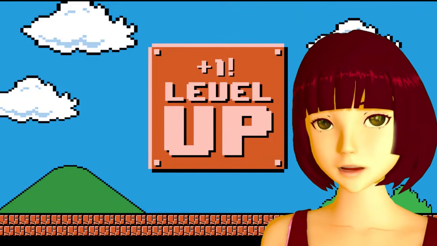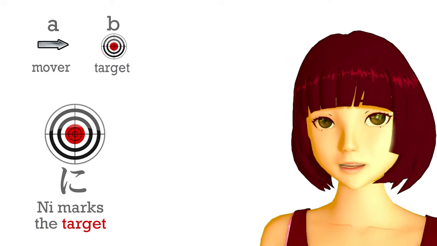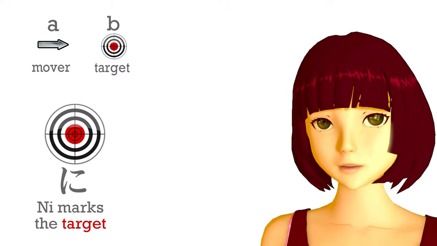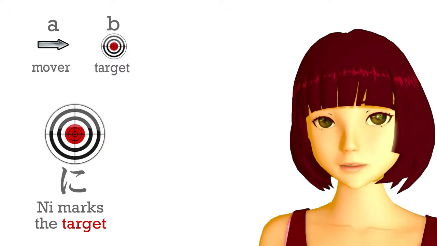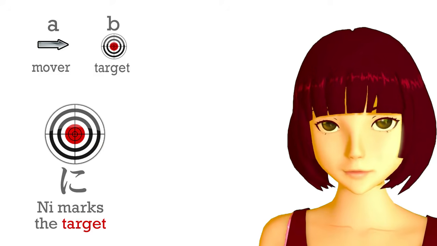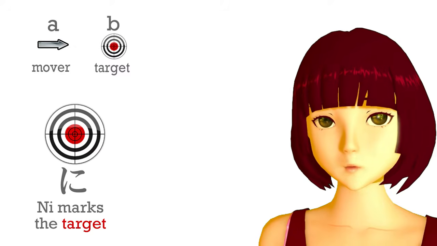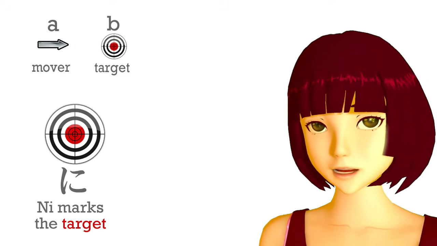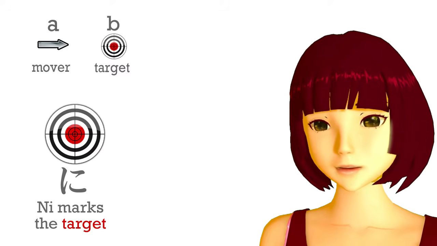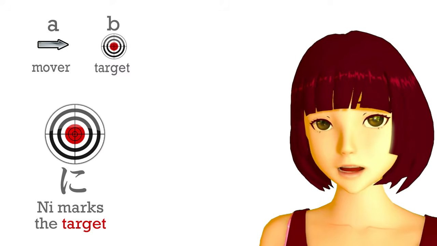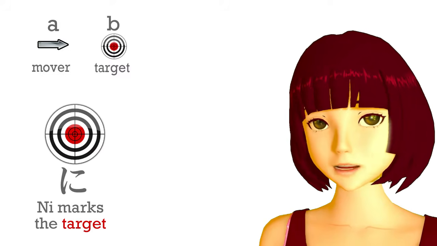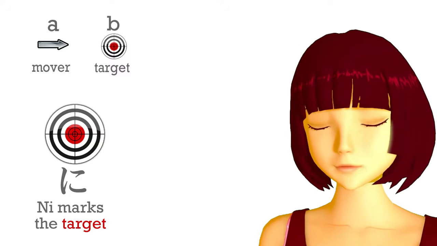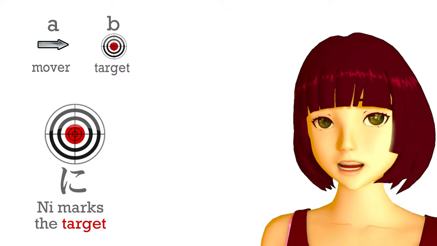What do I mean by that? In the past 7 lessons, we've learned quite a lot of basic Japanese structure. We can say quite a lot of things now if we have the vocabulary. But everything we can say is very, very concrete. We can talk about doing things and being things, which of course is the core of every sentence. But we also need to have some more sophisticated concepts at our disposal. Things like purpose and intention and transformation. So today we're going to look at uses of the ni particle, some of which are very concrete still, and some of which begin to take us into those more sophisticated areas.